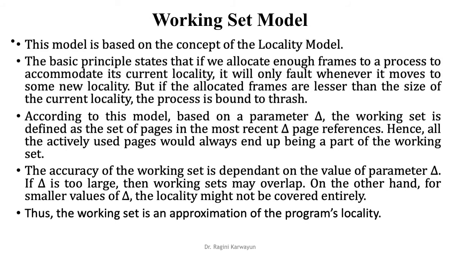So the basic principle states that if we allocate enough frames to a process to accommodate its current locality, it will only fault whenever it moves to some new locality. But if the allocated frames are lesser than the size of the current locality, the process is bound to thrash. Suppose you have 3 pages in a while loop and you have allocated only 2 pages. So for every while I is less than 100 you are executing, for every change in value of I you will cause a page fault to occur. So if the allocated frames are lesser than the size of the current locality, that is 3 at this particular instant, the process is bound to thrash.